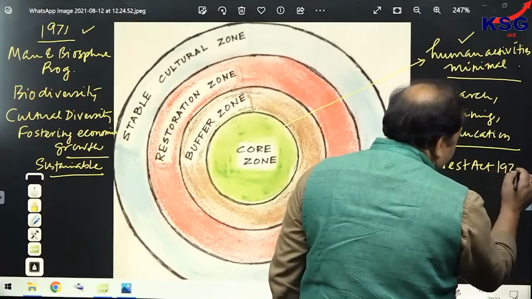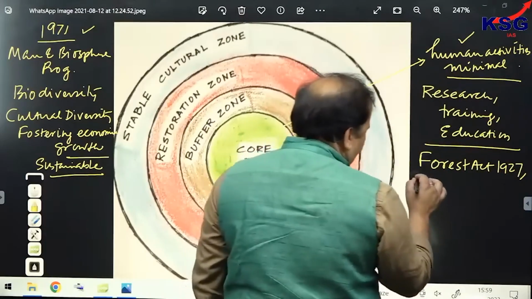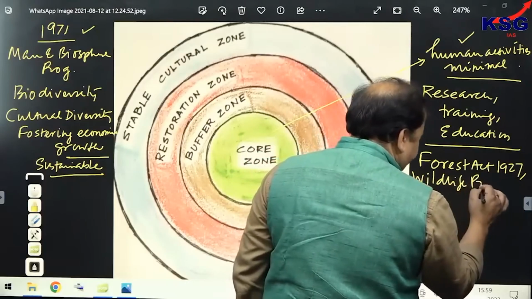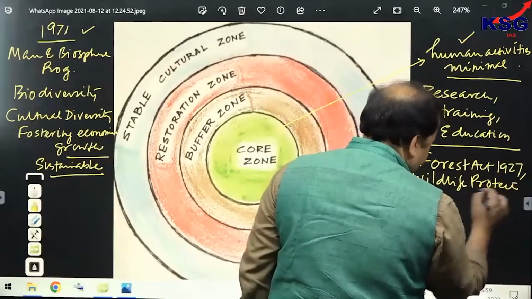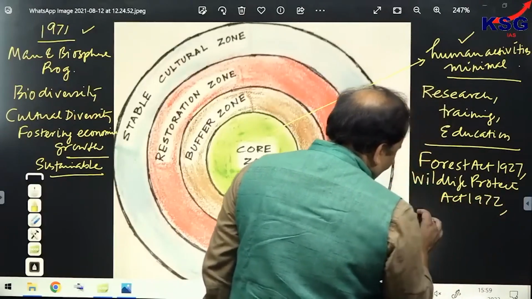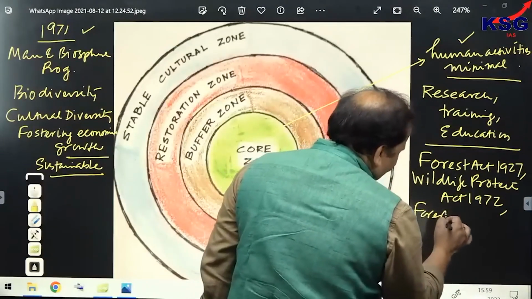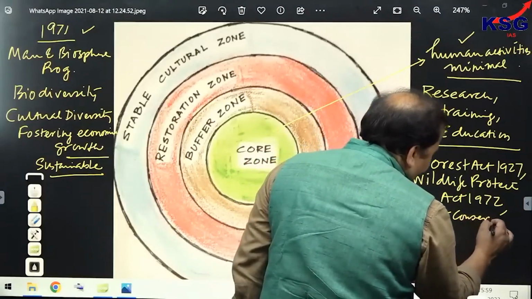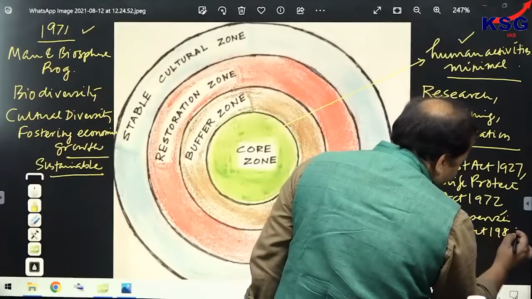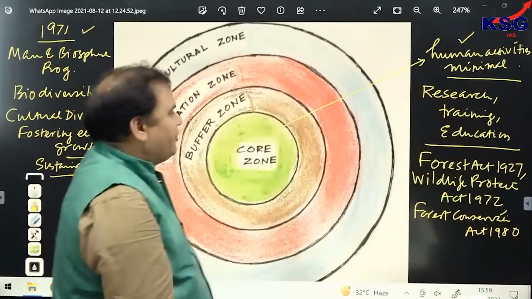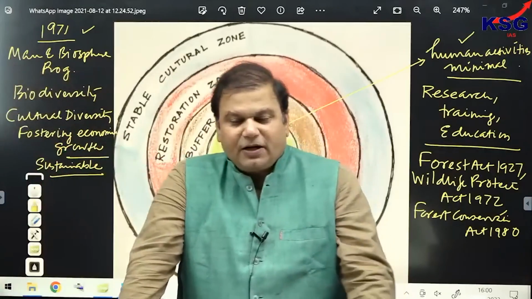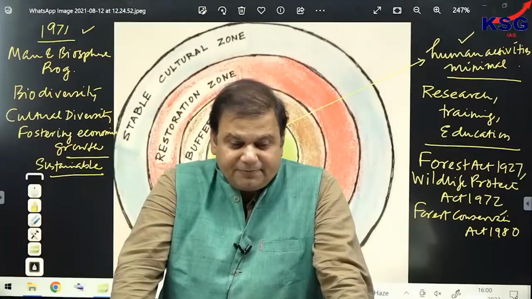The three acts are the Forest Act 1927, then the Wildlife Protection Act 1972, and then the Forest Conservation Act 1980. So, you can see 3 acts are responsible for managing human activities in the core areas of a national park, that is Forest Act 1927.